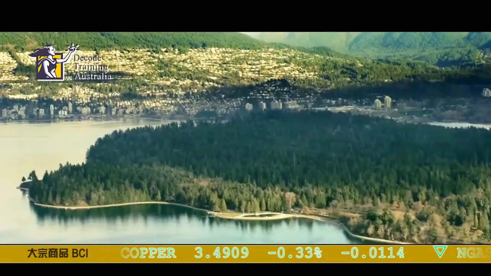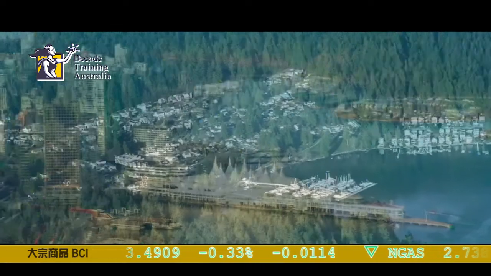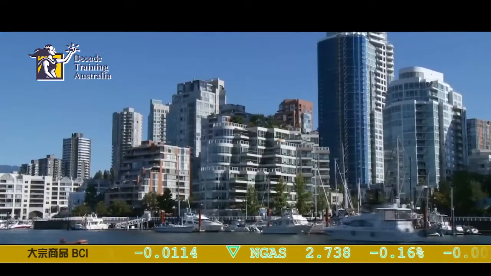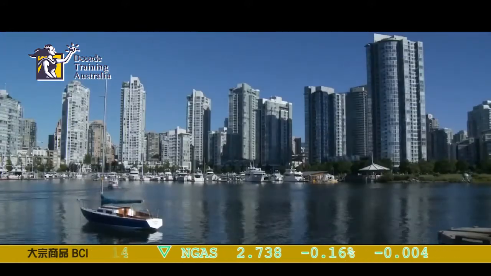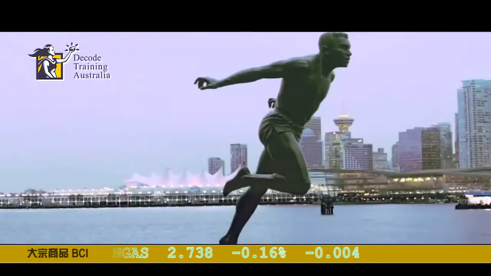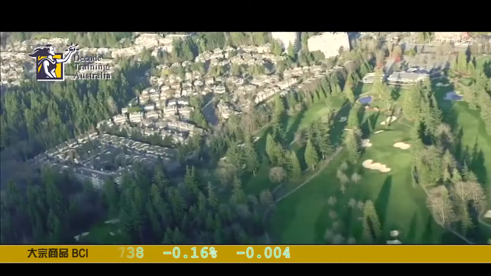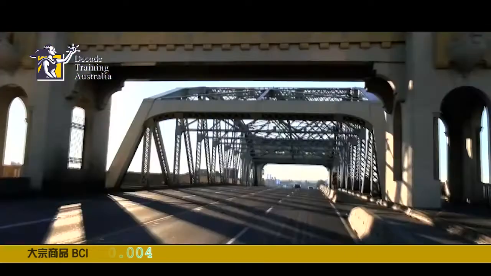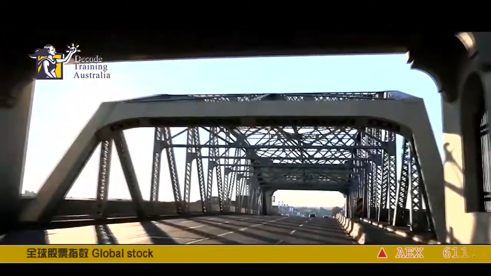So the news we need to keep an eye on is the Canadian unemployment rate news. Statistics Canada plans to release these numbers concerning the unemployment rate in the country on Friday, which is the day after tomorrow, December the 4th. And according to economists' view, the Canadian unemployment rate is registering a reading of 8.9% in November, bearing no change as compared to a reading of 8.9% in the previous month.